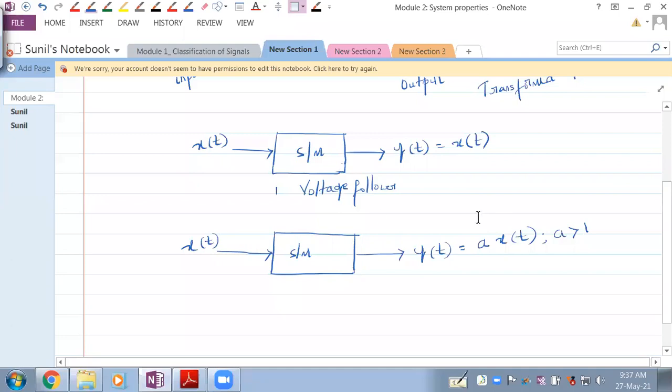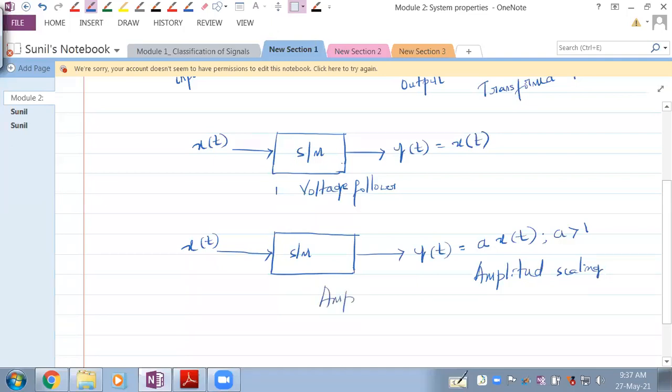The input is x of t, and by the time it comes out as the output, this operation is performed on x of t. Which operation is this? Amplitude scaling. We are doing amplitude scaling with a greater than 1. That means it's an amplifier.